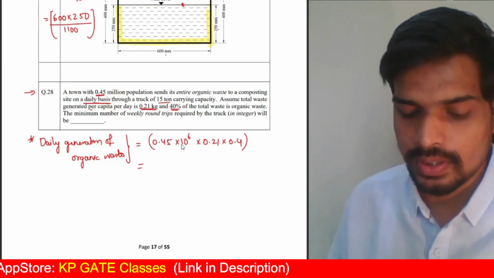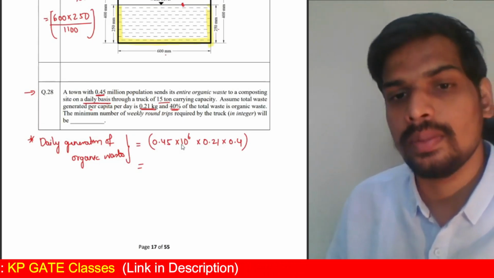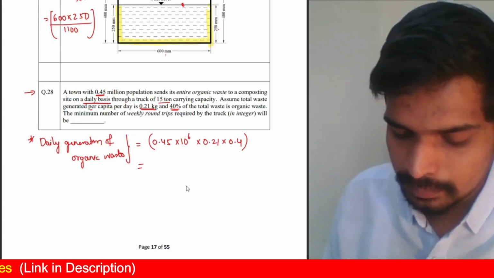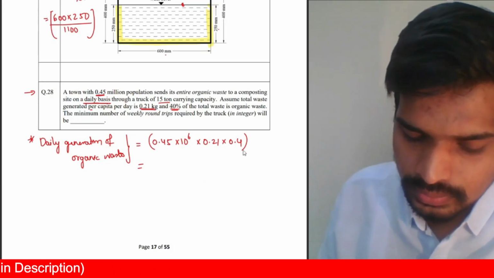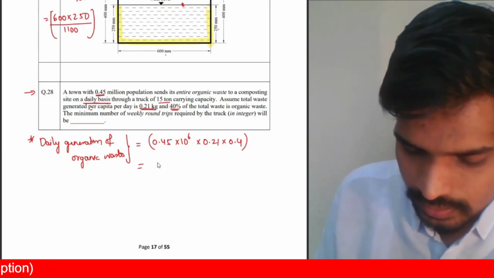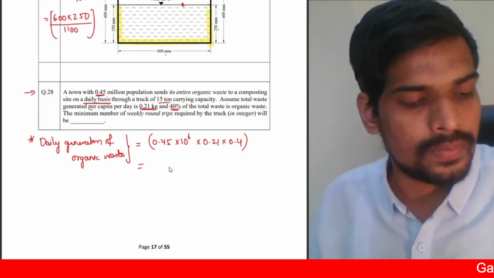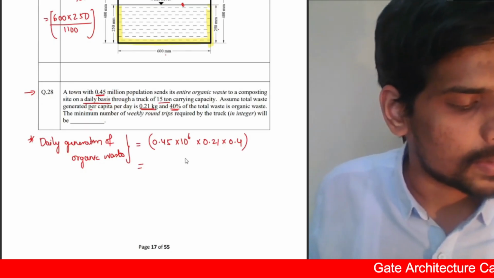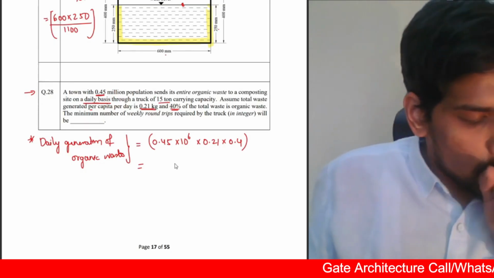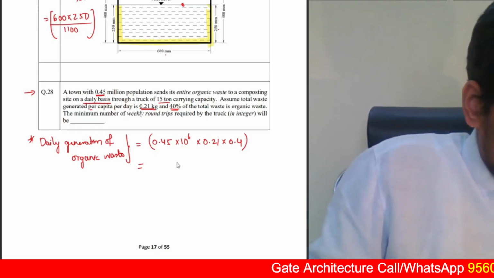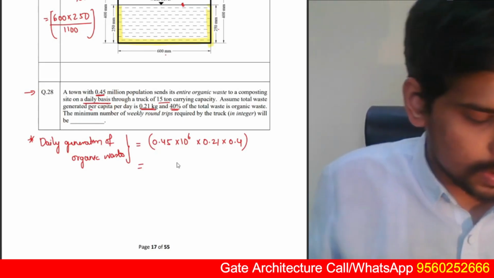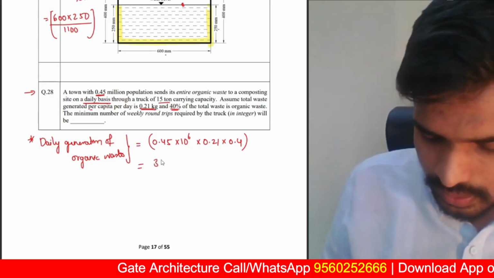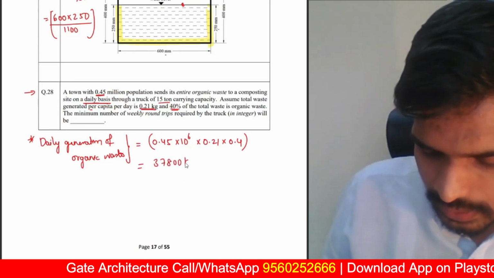4,50,000 multiplied by 0.21 into 0.4. I've done that calculation, and this will give me, just a second, 4,50,000 multiplied by 0.21 multiplied by 0.4, 37800 kg.